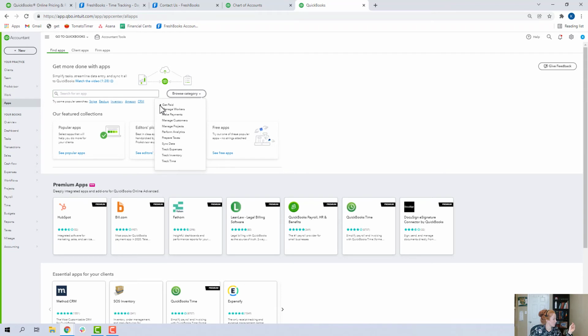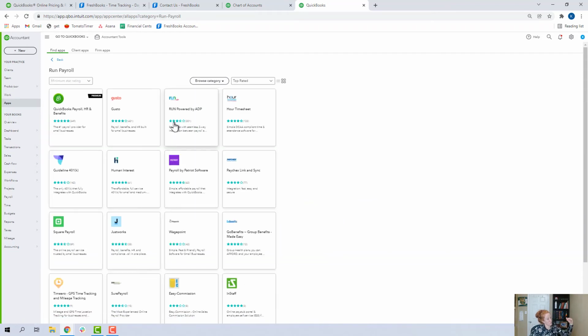Let's see here. We can go to manage workers, run payroll. So here I'm in the App Store. These are all the apps that you can get to integrate with your QuickBooks Online file to run payroll. This is the one that Intuit owns and runs. There are also other big guys like ADP. Then there are smaller people like your Gustos and your Patriots.